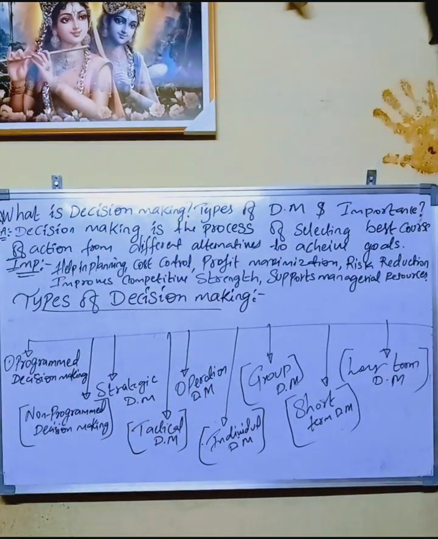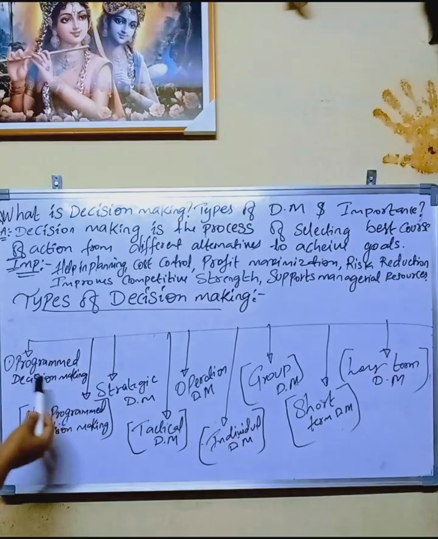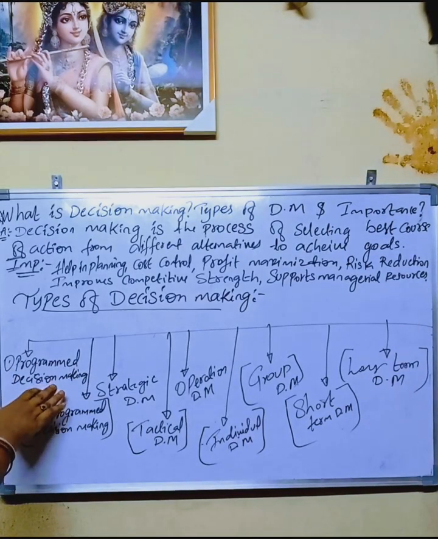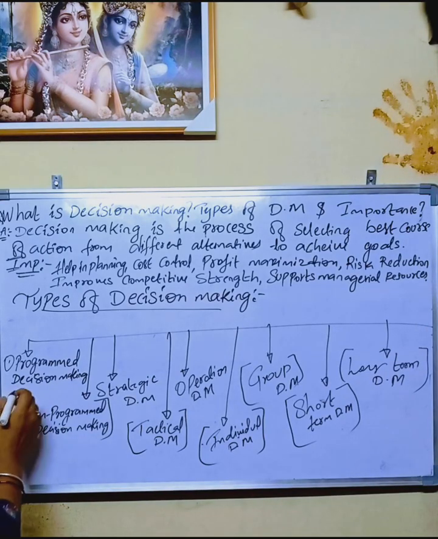In this, let's discuss programmed decision making in detail. Programmed decision making is the most routine or repetitive decisions. Examples: reordering raw materials, fixing employees' work schedules.